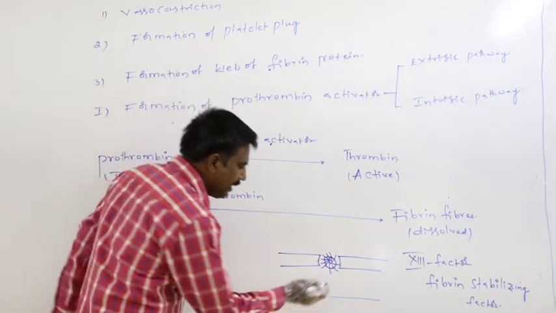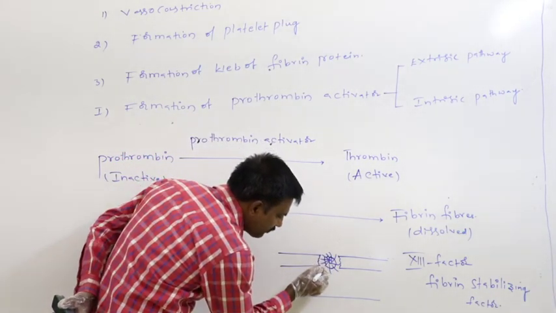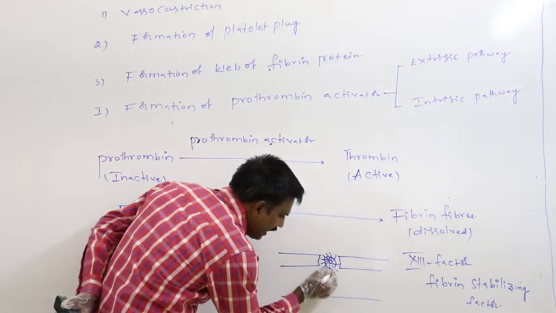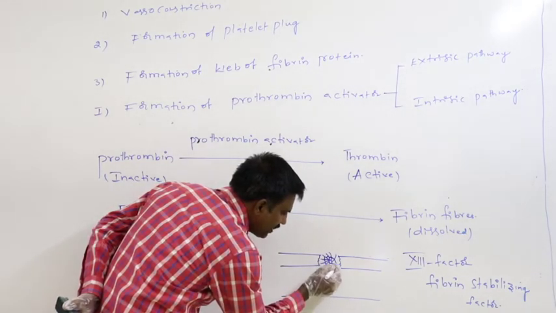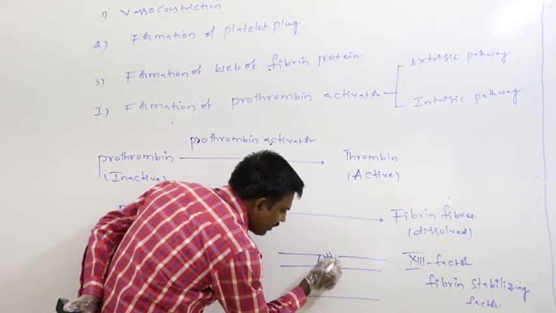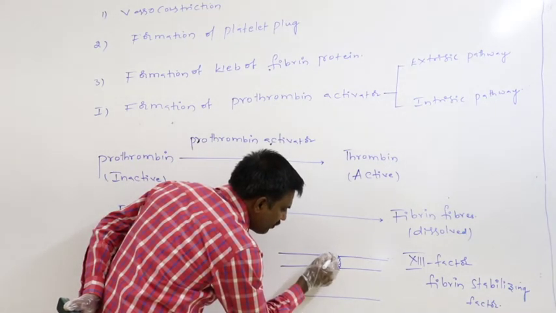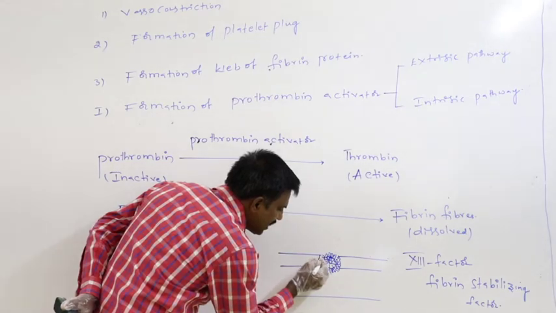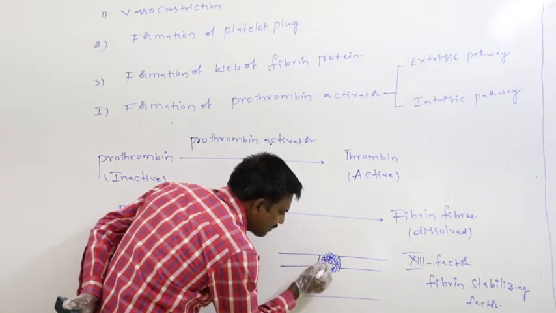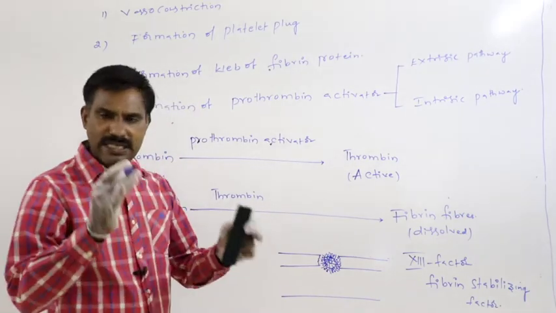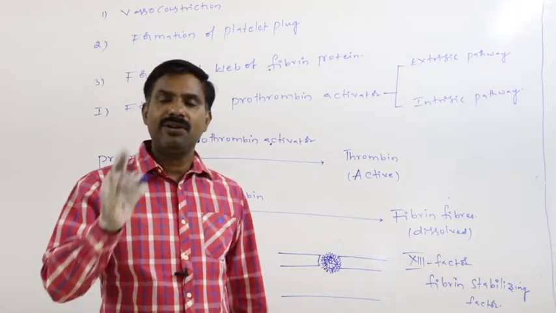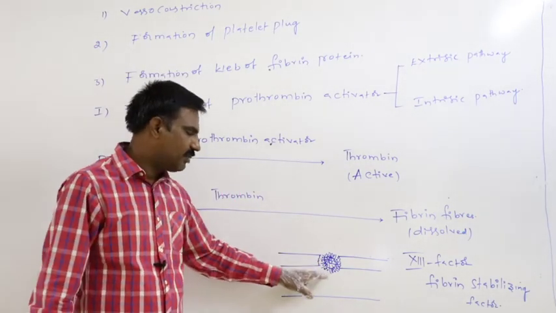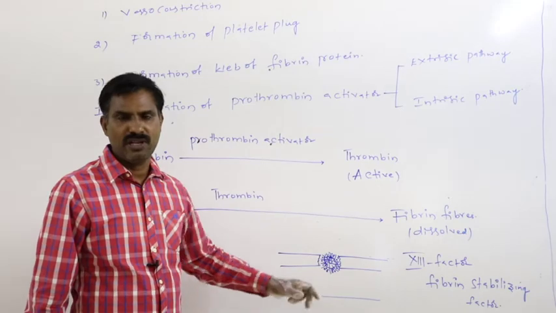Later, among those fibers, dead blood cells, that may be RBC, WBC, platelets, as well as cellular debris, damaged cells and dead bacteria also get trapped.